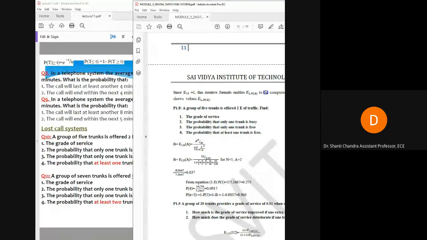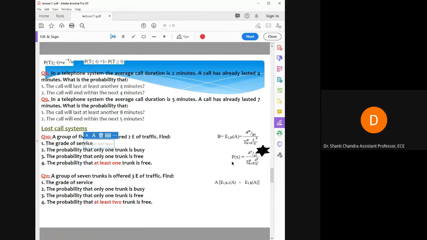So those who are not getting this, just try to solve it and try to correct it. Other students, solve this.